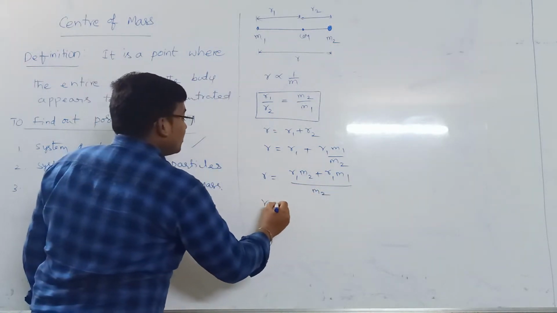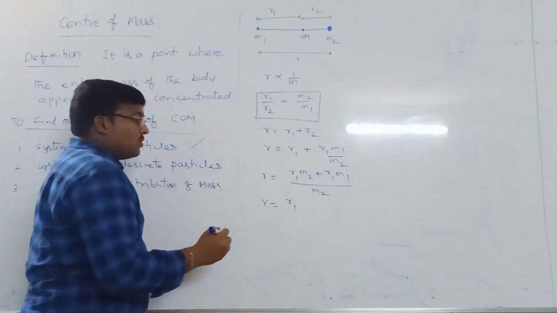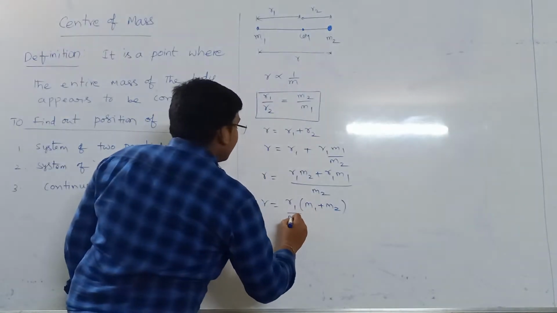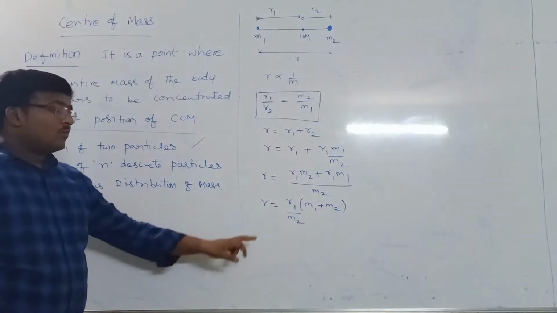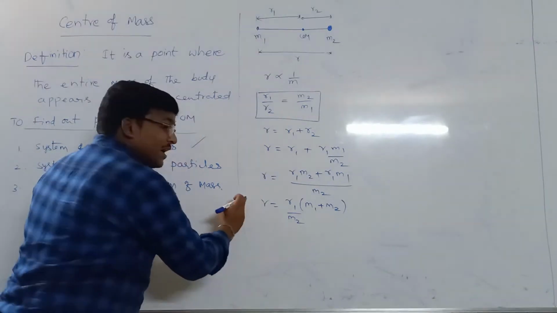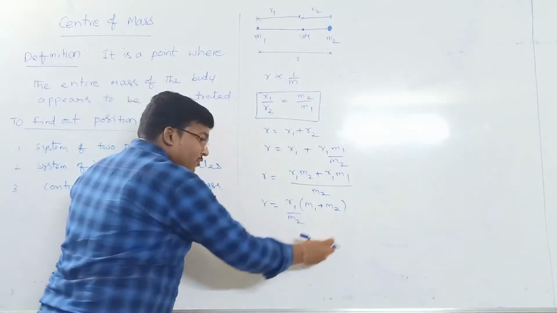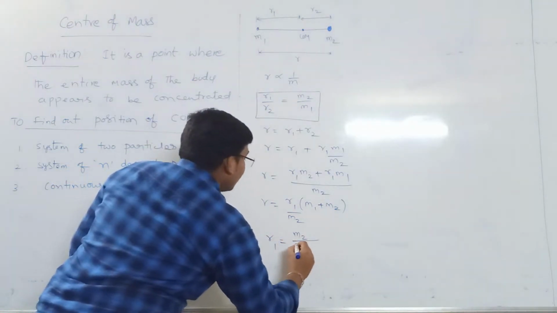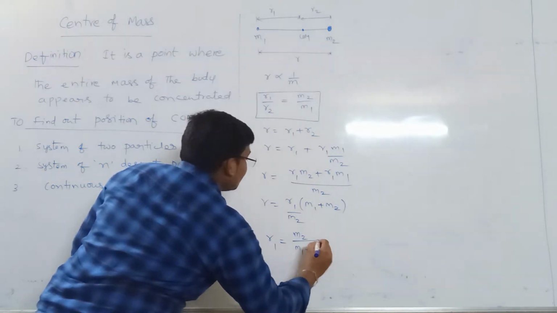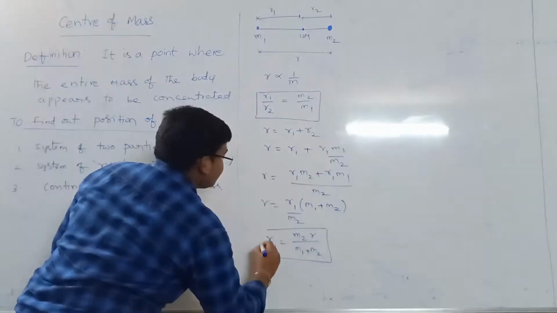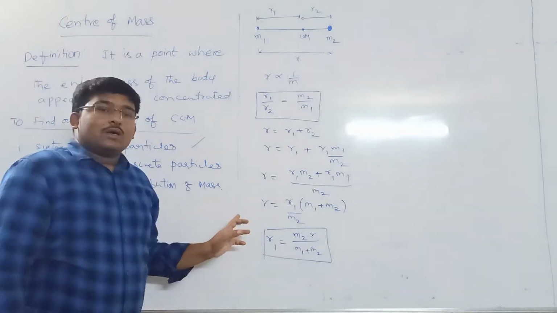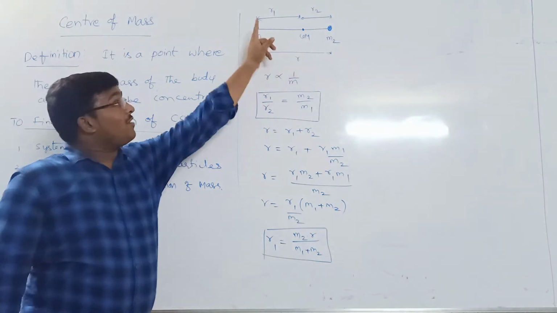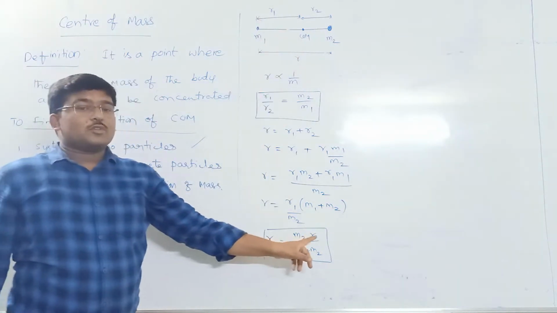Now small r is equal to taking r1 common, r1 into (m1 plus m2) by m2. Now I want r1, so sending m2 to this side it becomes multiplied and m1 plus m2 goes down. So r1 I will get as m2 by (m1 plus m2) into r. So this is the distance of the first particle from the center of mass, r1, obtained in terms of r.